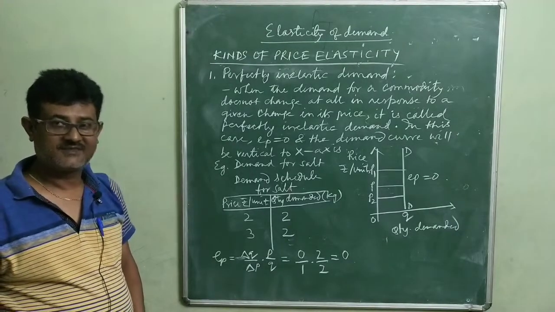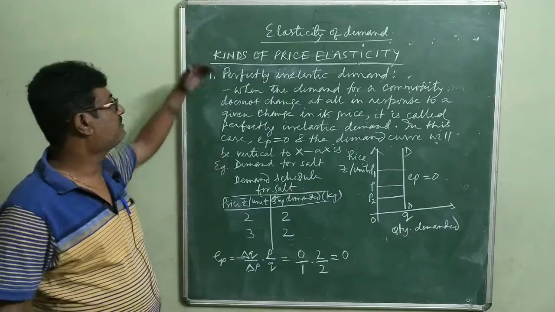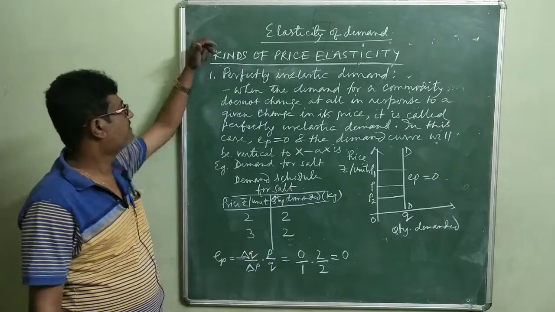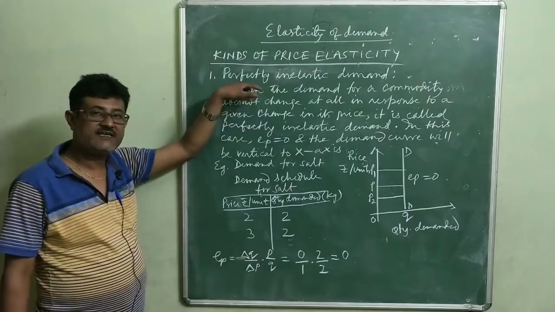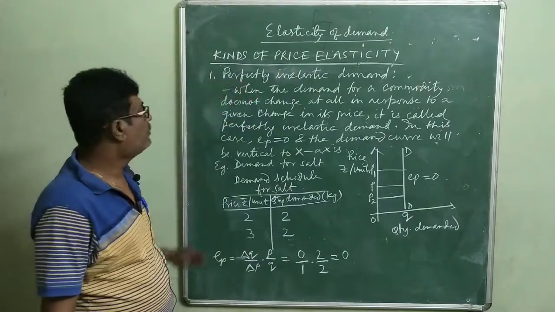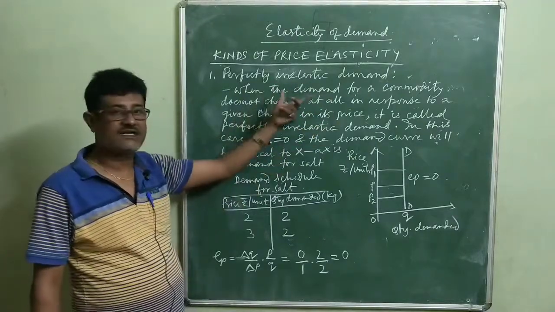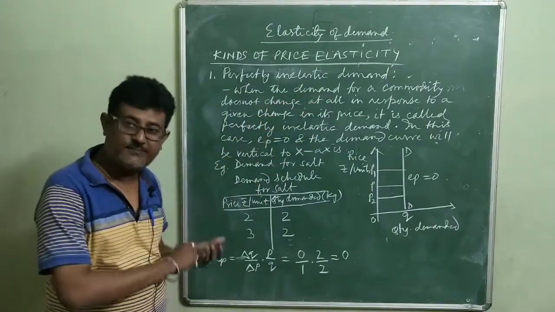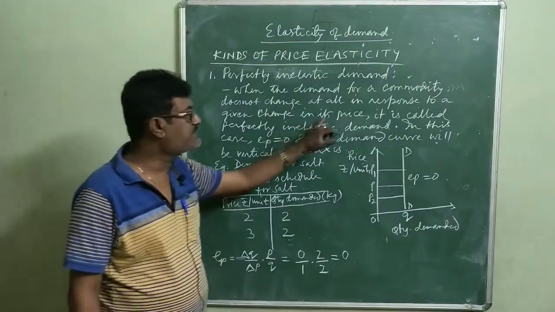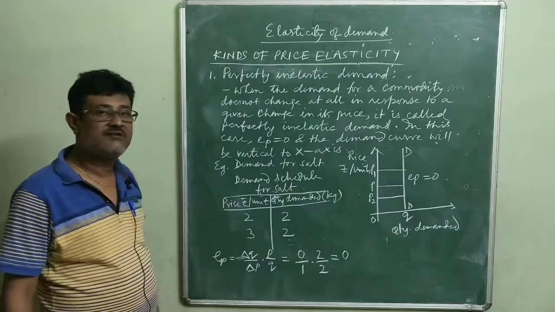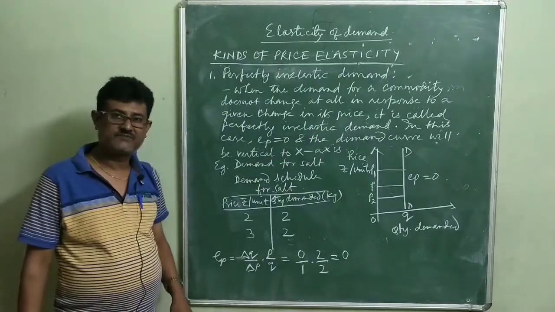So we are coming to kinds of price elasticity of demand. Number 1 is perfectly inelastic demand. When the demand for a commodity does not change at all or does not respond at all in response to a given change in price, it is called perfectly inelastic demand.